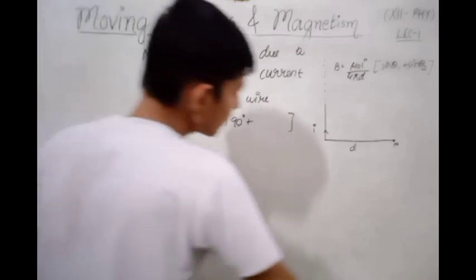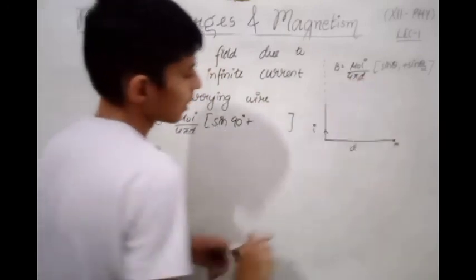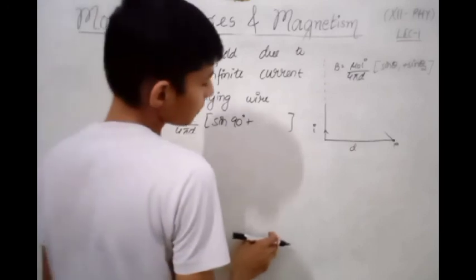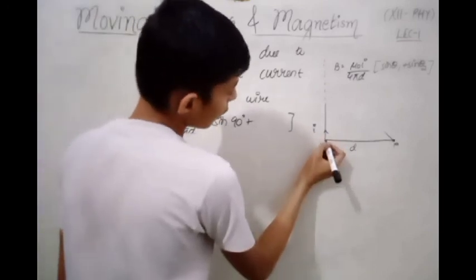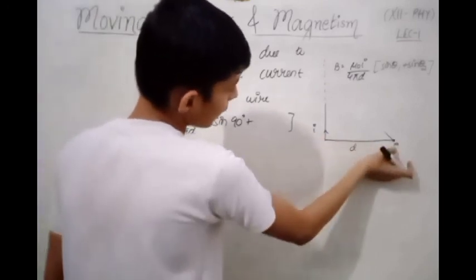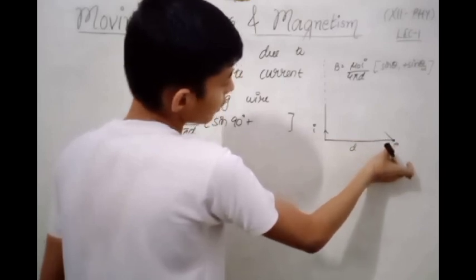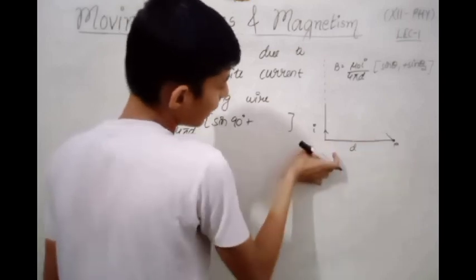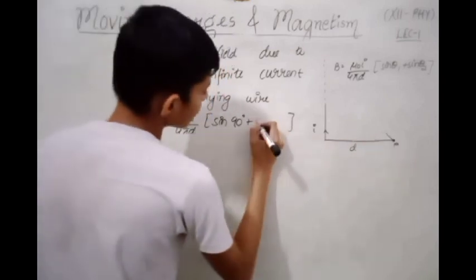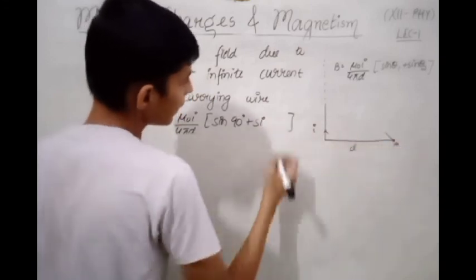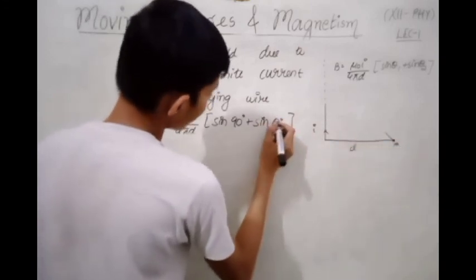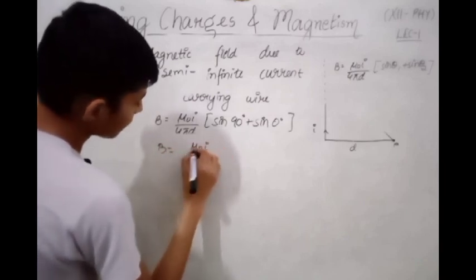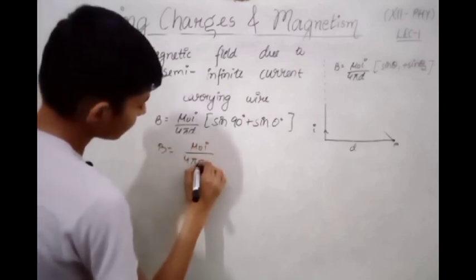So theta 1 will be 90 degrees. This angle will be 90 degrees. But theta 2 will be 0 degrees because the second part or the lower part of the wire is this point, and the angle which the point P made with this wire will be 0 degrees. So theta 1 will be 90 degrees and theta 2 will be 0 degrees. Then B equals mu naught I divided by 4 pi d.